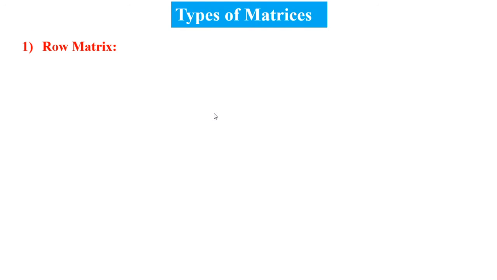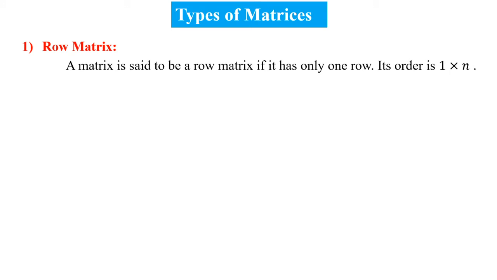After the definition of matrix, we learn the types of matrix. There are so many types of matrix. First, we see the row matrix. A matrix is said to be a row matrix if it has only one row. Its order is 1 into n, that is 1 by n.